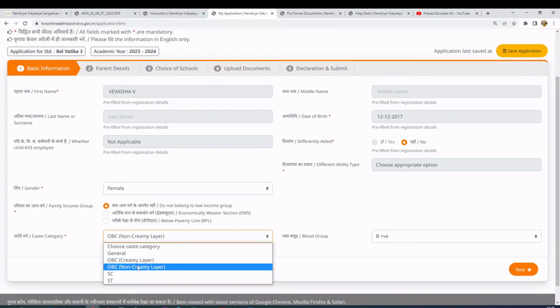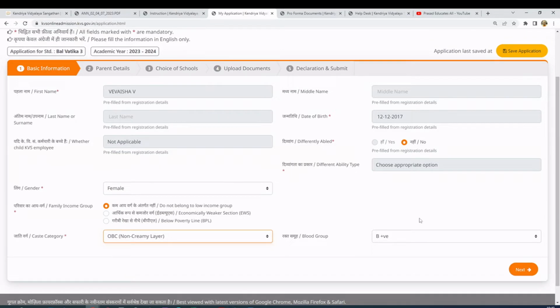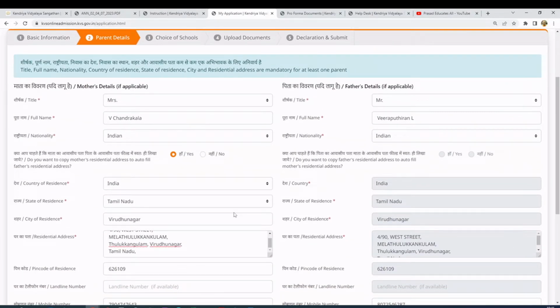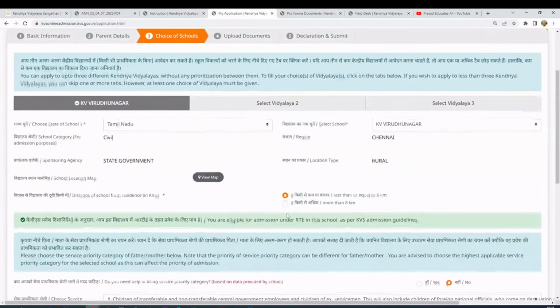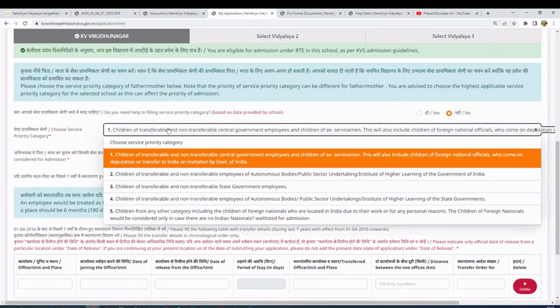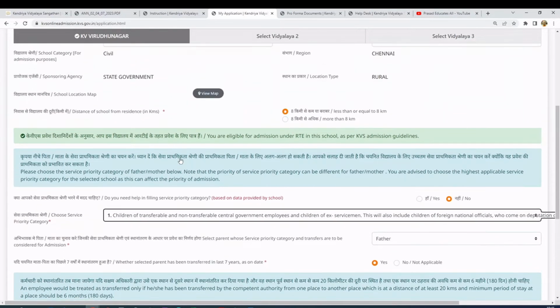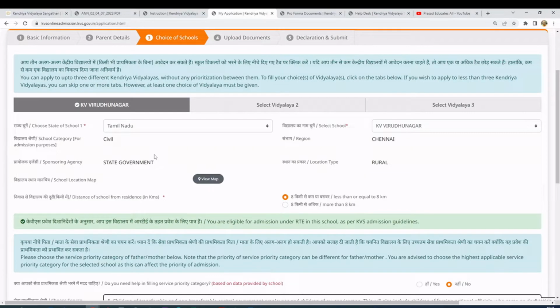One is the RTE category, then you also get into OBC, and finally you also have an option based on the parents' working criteria. This priority category is also one of the categories where the lucky draw will be considered. So this child will be considered in 3 categories.